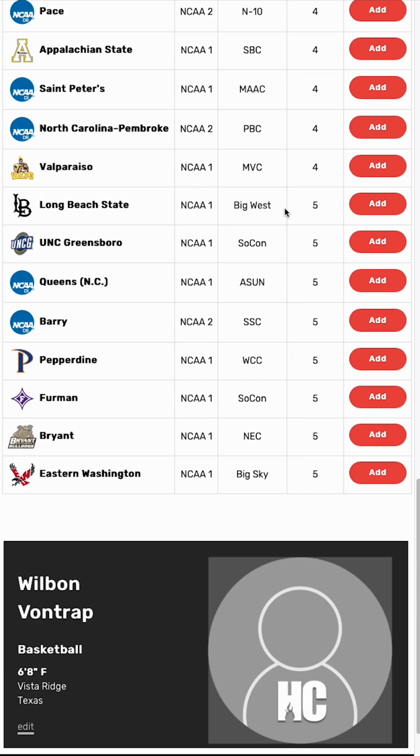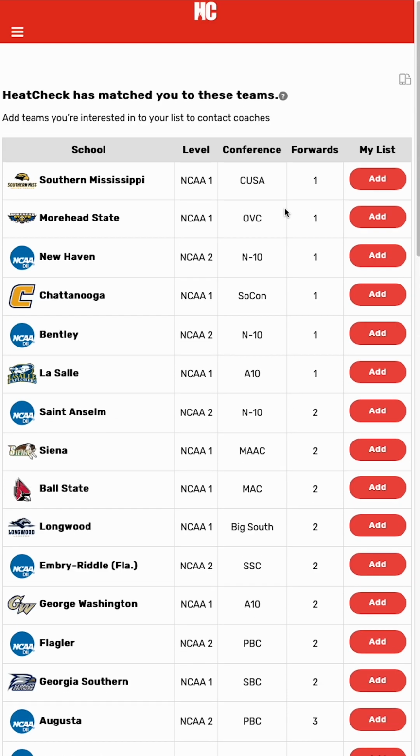So we want to show you the teams where there is the most need for your position or players like you. And then we also do some analytics, part of the algorithm is determining the heights of their forwards and their usage rates and those sorts of things. So it's not just all the forwards on the roster, it's all the forwards that you'd be competing for minutes with potentially. So that's important to us.